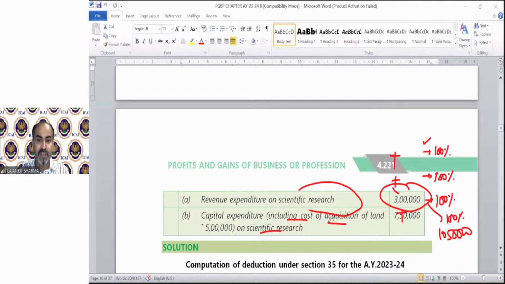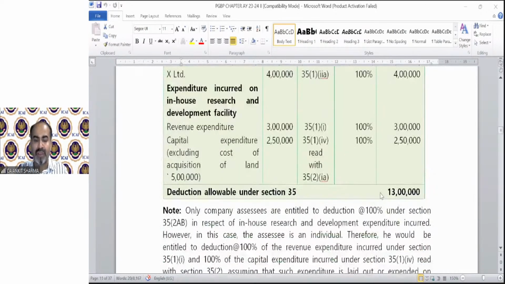Then capital expenditure including cost of acquisition of land, 5 lakhs. So out of 7.5 lakh, 5 lakh belongs to land. We cannot claim it, so only 2.5 lakh can be claimed as a deduction. So 10.5 plus 2.5, total 13 lakh can be claimed as deduction under this section in the following case. You can see the deduction is 13 lakh. It's so simple. You can see.